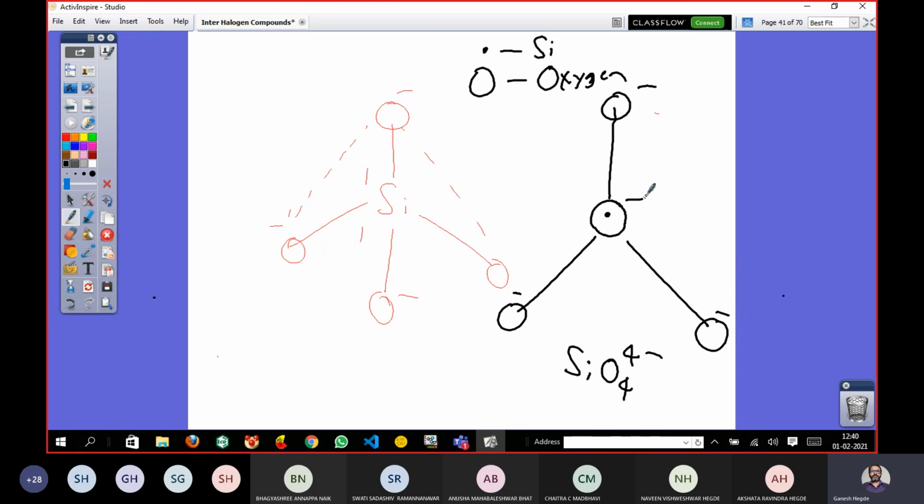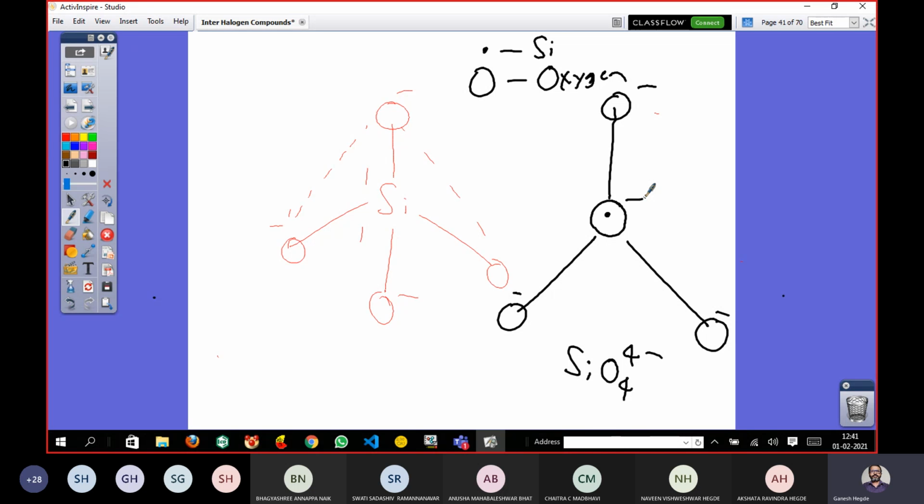Okay, the silicate unit, now it is seen on the 2-dimensional board like this. It is represented on a paper or a print like this. If you write like this, this doesn't mean that it is SiO3, it is SiO4 only. The actual structure is 3-dimensional, it's not a planar one.